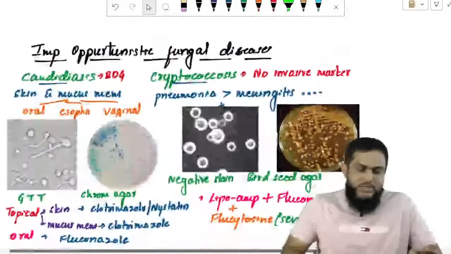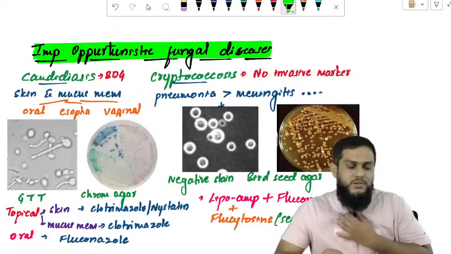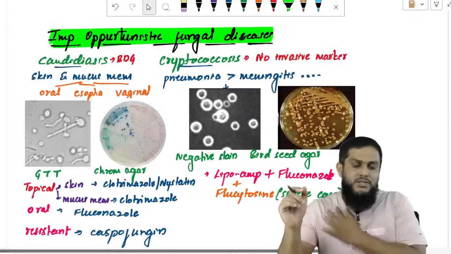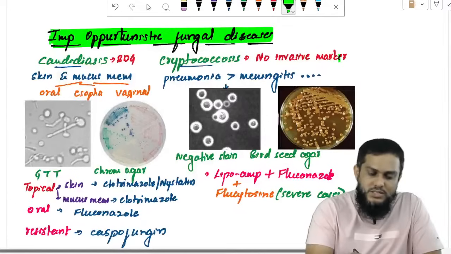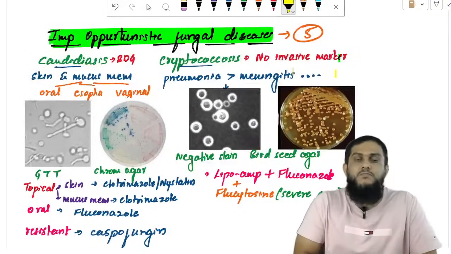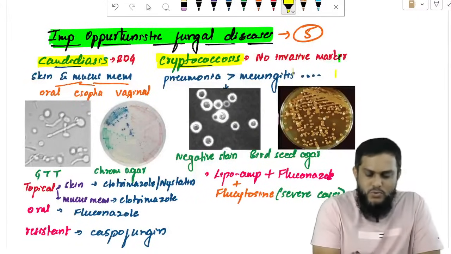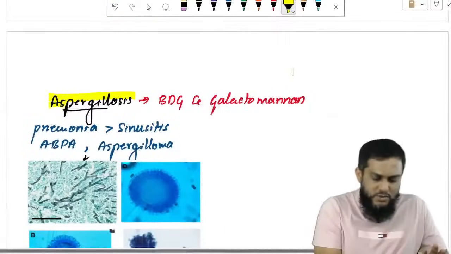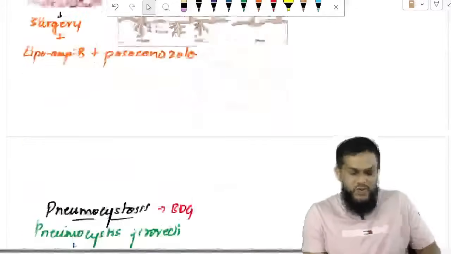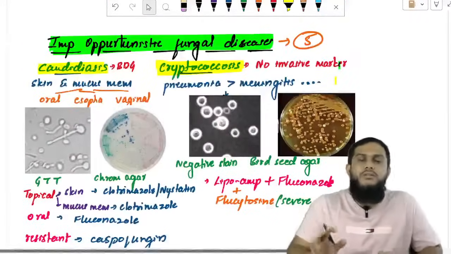Okay, next question. Important. We are about to end our session. At the end of our session: important opportunistic fungal diseases. There are 5 important opportunistic fungal diseases: candidiasis, cryptococcosis, aspergillosis, mucormycosis, and finally pneumocystosis. Five important opportunistic fungal diseases.